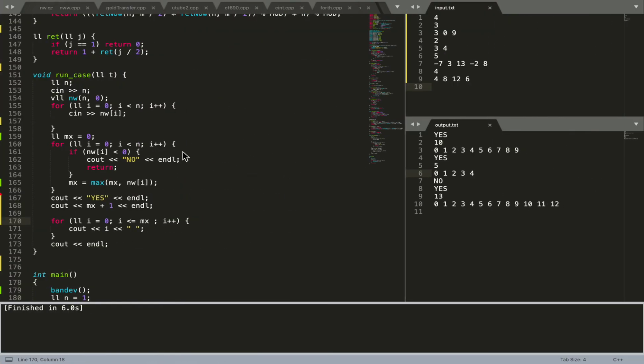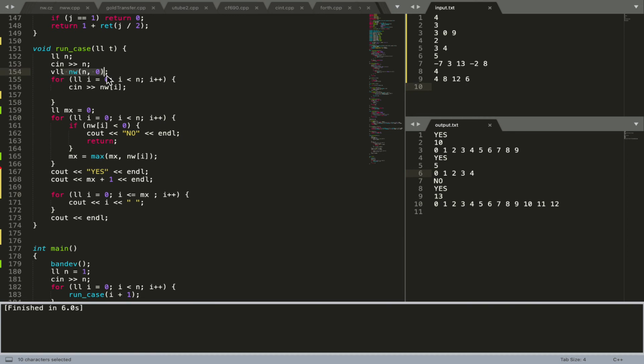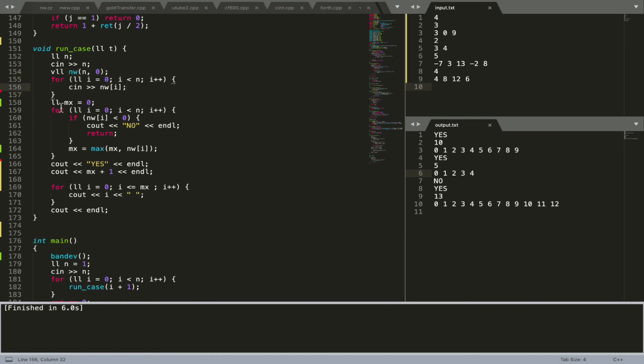The code is really simple. We take the input array and start with mx to store the max value. If any element of the array is less than 0, we output no and return from the function. Otherwise, we maximize mx with respect to the elements.